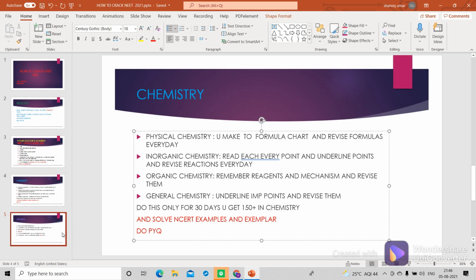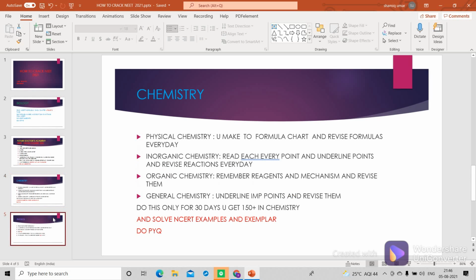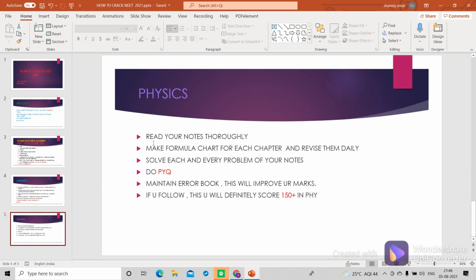For chemistry we have discussed. Then we'll be moving to physics. In physics, you will be reading your notes thoroughly, and you'll make a formula chart for each and every chapter and revise them daily. You will be solving each and every problem of your notes, and you will be doing previous year questions.